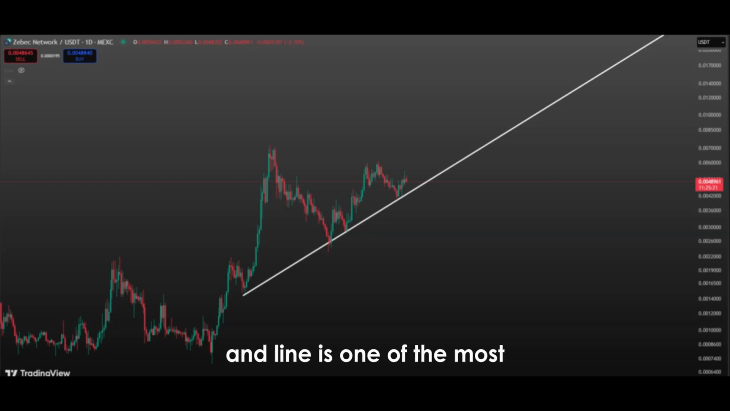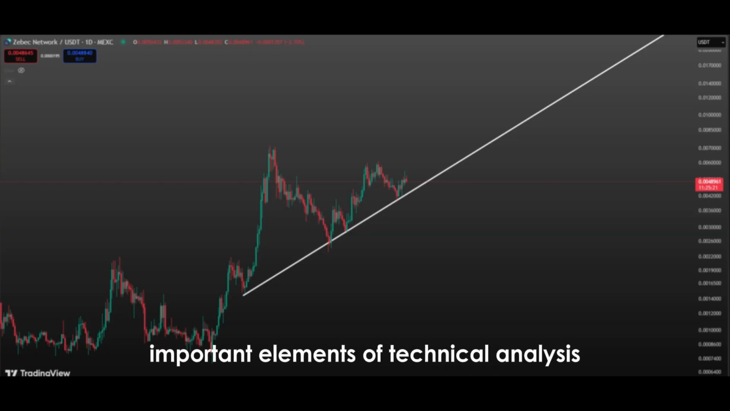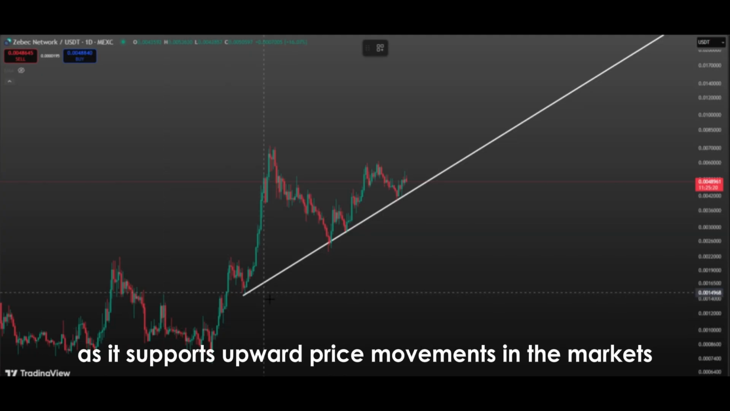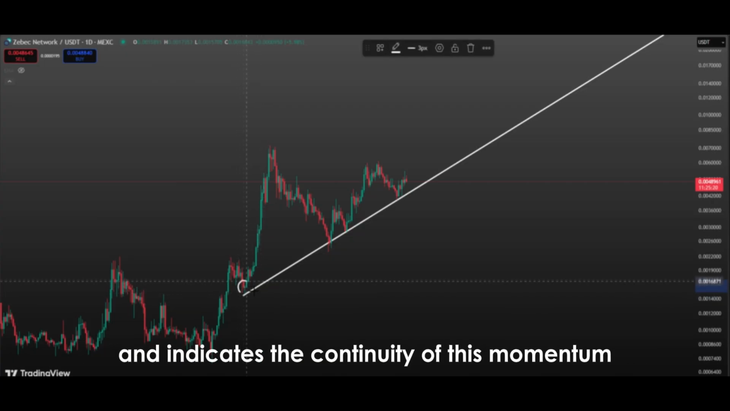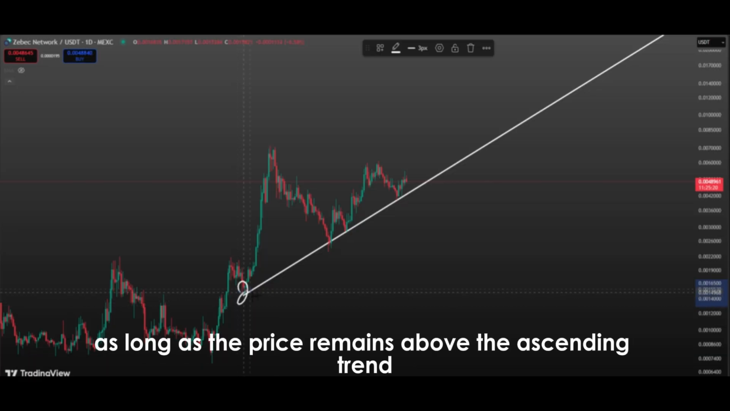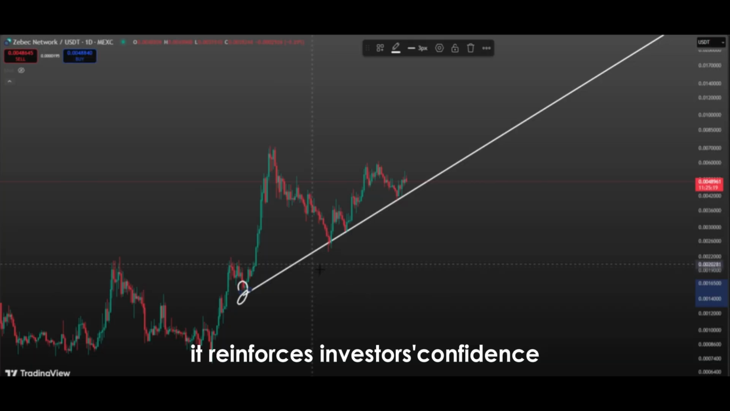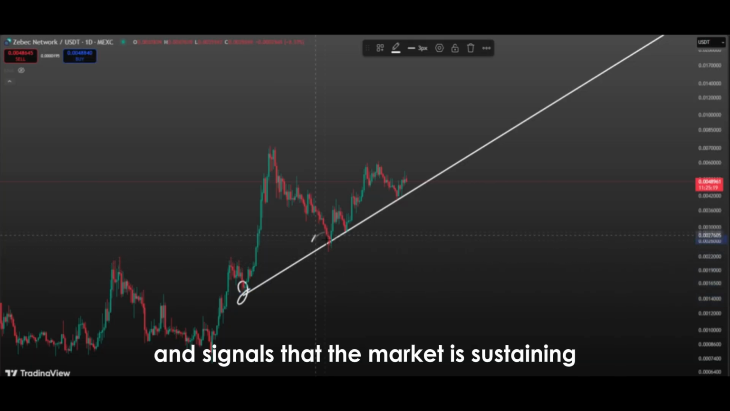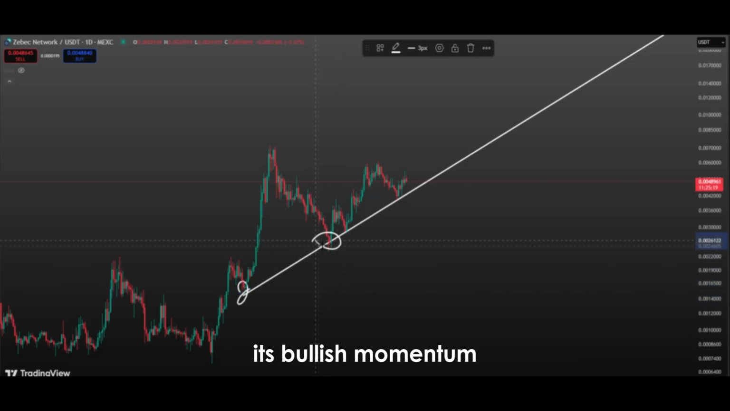An ascending trend line is one of the most important elements of technical analysis, as it supports upward price movements in the markets and indicates the continuity of this momentum. As long as the price remains above the ascending trend line, it reinforces investors' confidence and signals that the market is sustaining its bullish momentum.